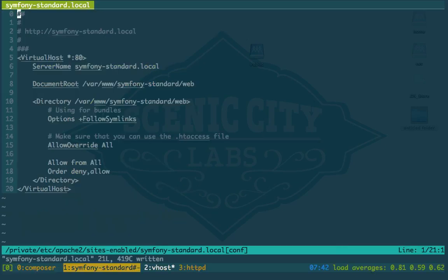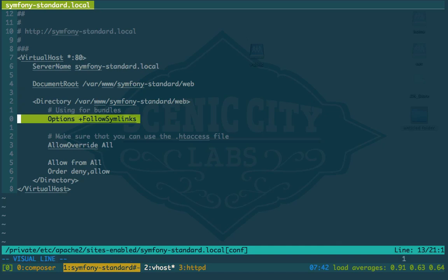So this is our vhost file. Pretty basic. Just give it the location where you have Composer putting Symfony. One thing to note is you're going to need to have the option plus FollowSymLinks. I'll go over that a little later.